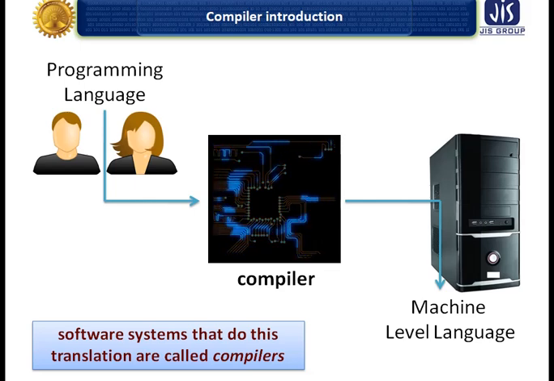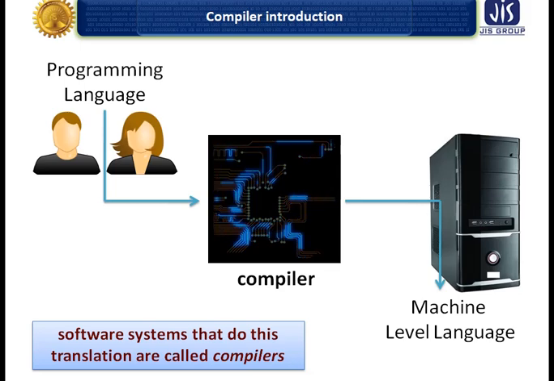That means a form the computer can understand. The instructions we give as human users should be known by the computer. The software systems that do this translation are called compilers.